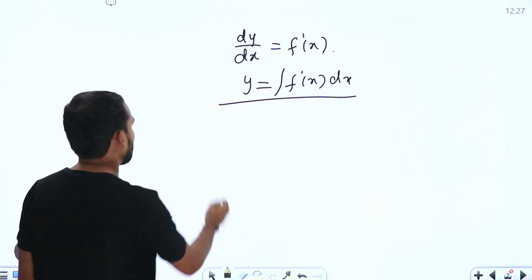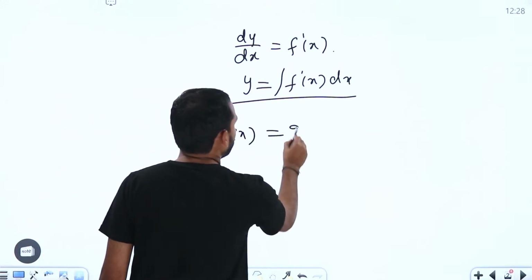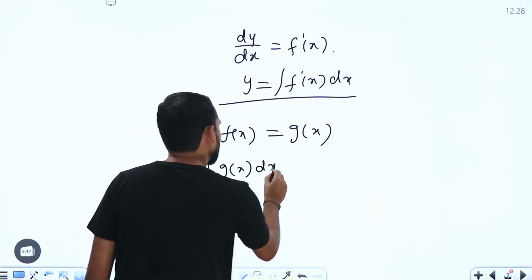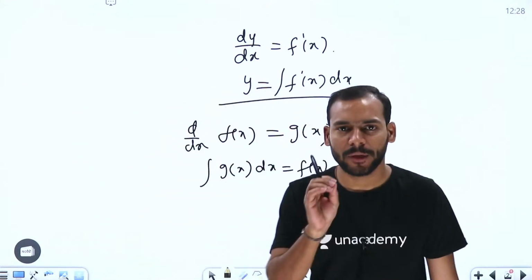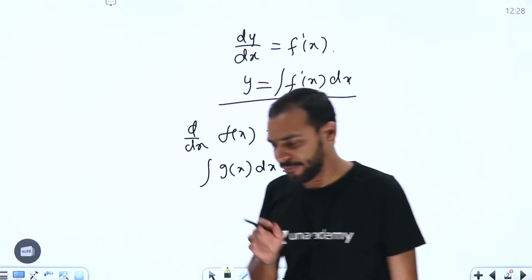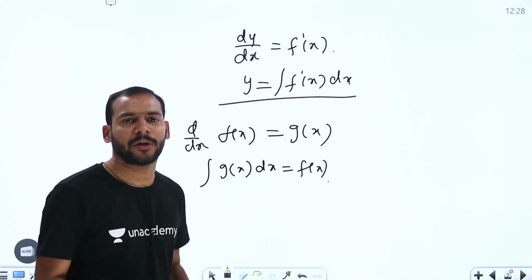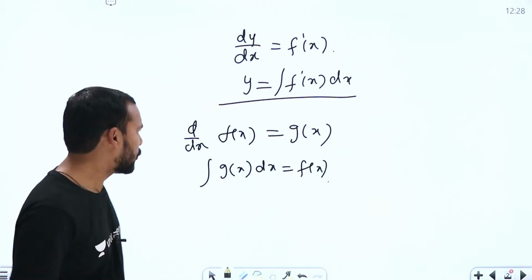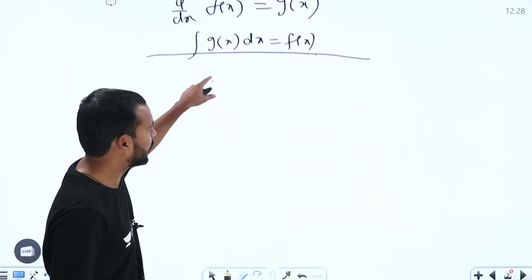Or otherwise, if I take the derivative of a function f of x and I get g of x here, the integration of g of x dx is going to be f of x, simply the antiderivative. This is the only thing that we need to remember, right? Everything will fall into place as per the question or whatever equation we get. If you know the differentiation formulas, that is fine, right? So as I told you, we are going to see the process of integration.